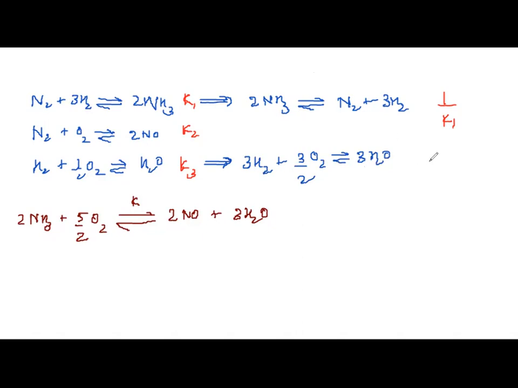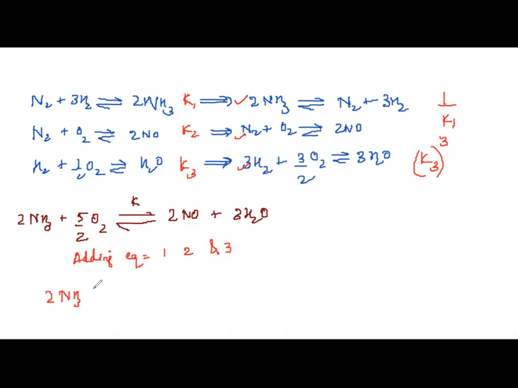The new equilibrium constant becomes K3 the whole cube. This is the new equilibrium constant. And the second one is remaining as it is. Therefore, when you add all these three equations, this is the first equation, observe here. This is the second equation. I'll write the second equation as it is because we have not done any changes. N2 plus O2 gives 2NO. And this is the third equation. Adding equations 1, 2, and 3.